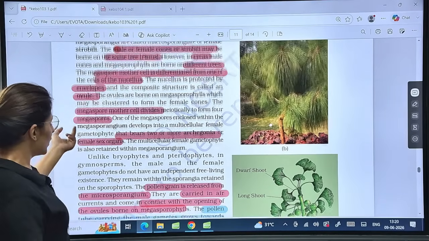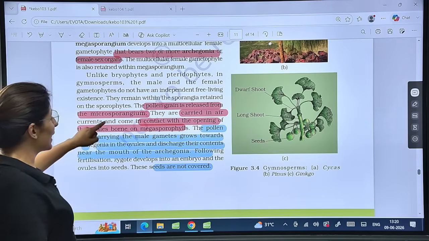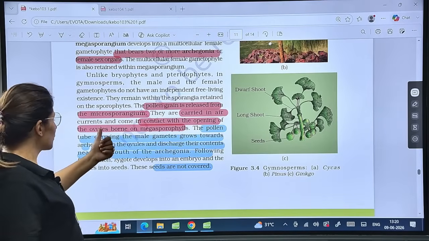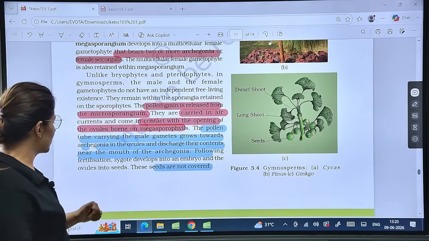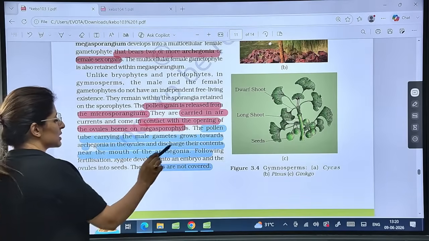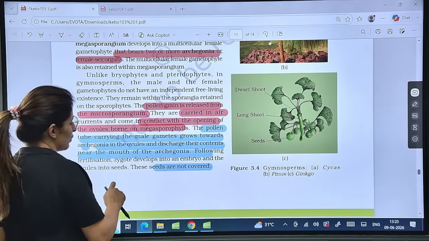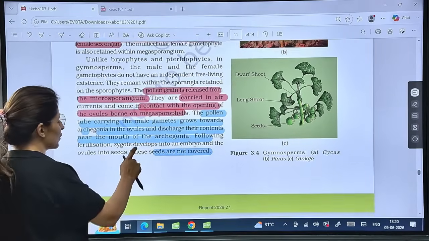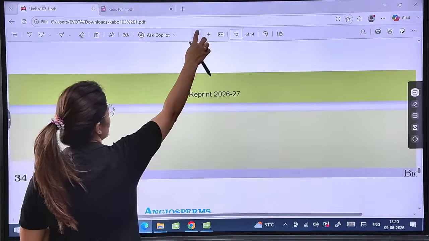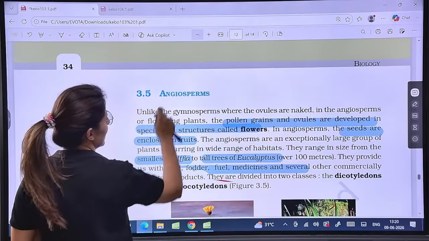Is that clear? Pollen grain is released from the microsporangium, carried in by air current. So only wind pollination occurs here. In contact with the opening of the ovules born on the megasporophyll. Now, pollen tube carrying the male gamete grows towards the archegonia and discharges their content near the mouth of archegonia. Now, zygote develops into an embryo and the ovules into the seeds. Seeds are not covered. Seeds are not covered. Is that clear? Now, let's talk about angiosperms here.